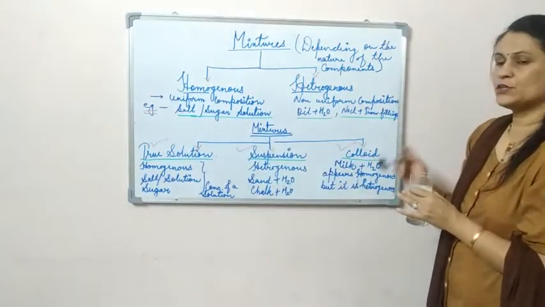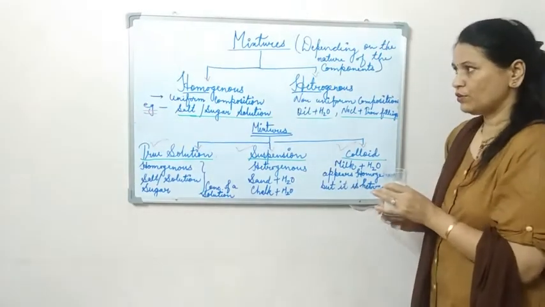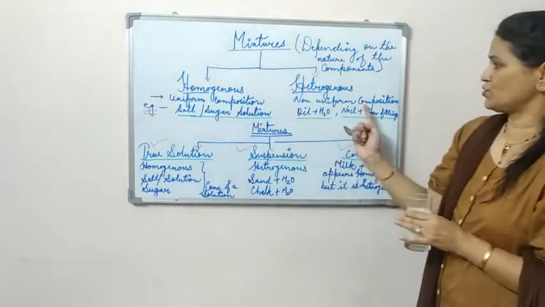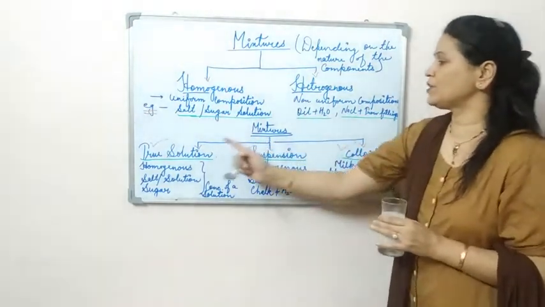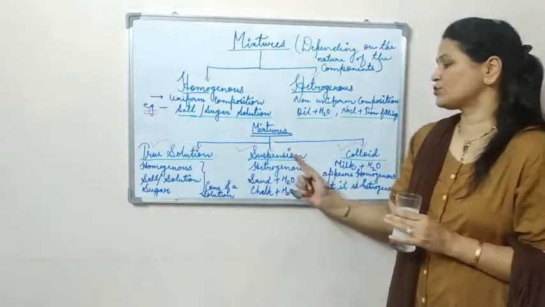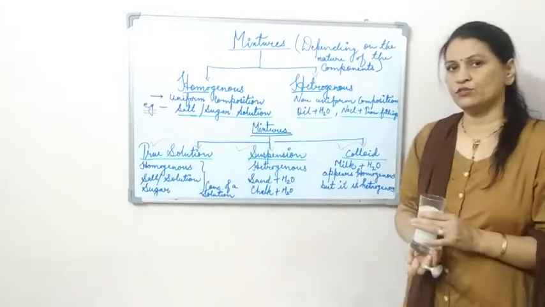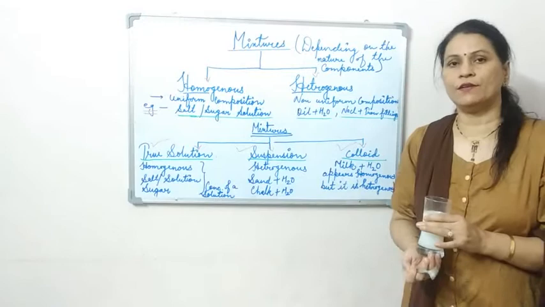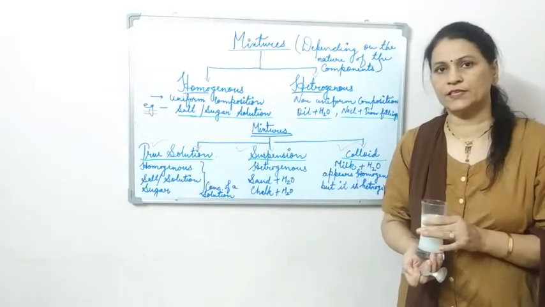In my next activity, I'll be showing you the difference between true solution, suspension and colloid, so that I'll explain with the help of an activity. So for today, we had a discussion about homogeneous and heterogeneous mixtures and their examples, and the three types of mixtures are true solution, suspension and colloid. You have to revise, and in the next video or lecture, I'll share the activity with you. We'll discuss that. Thank you.